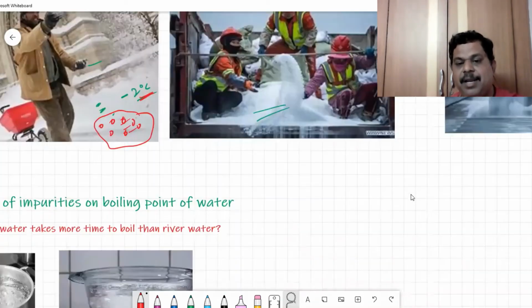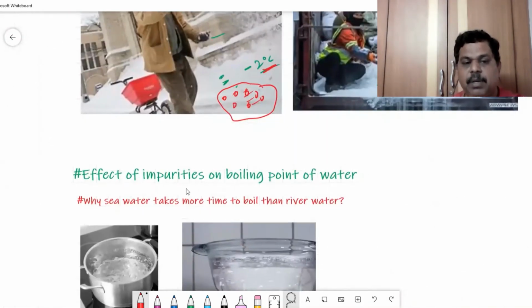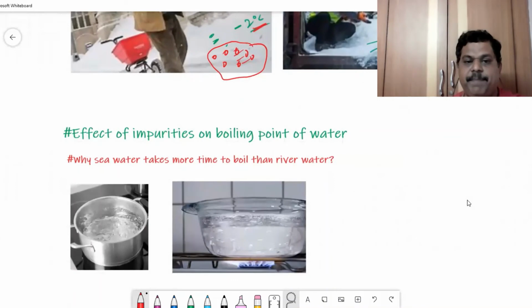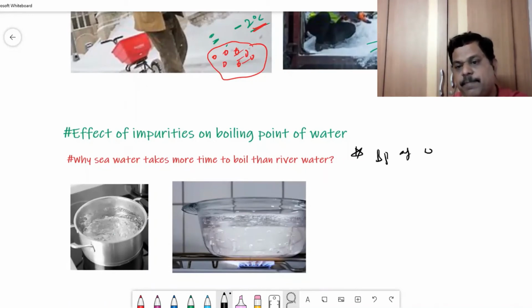On the other hand, let's see what is the effect of impurities on the boiling point of water, or why seawater takes more time to boil than river water. This is another important point. Remember, the boiling point of water increases with impurities.